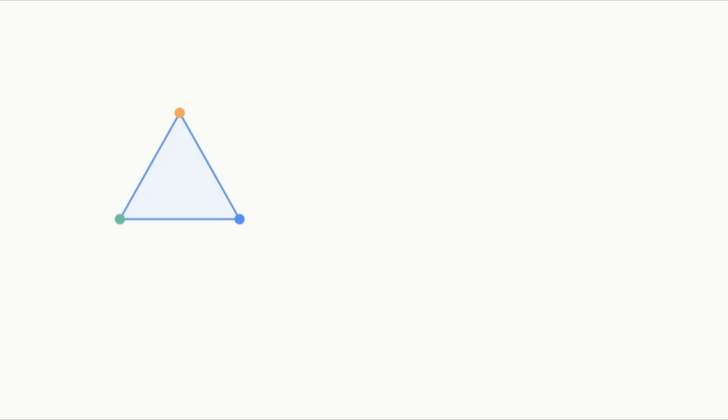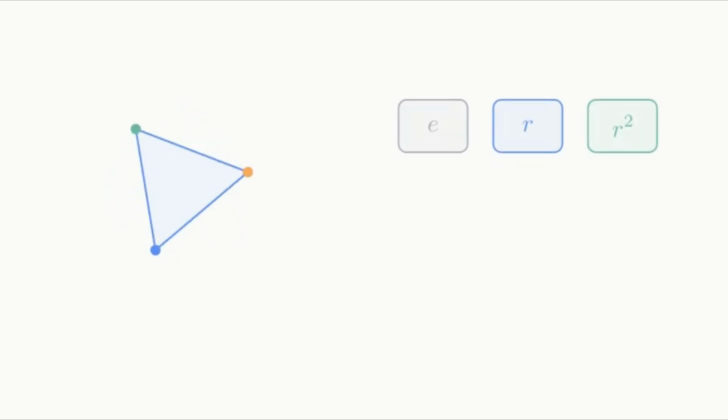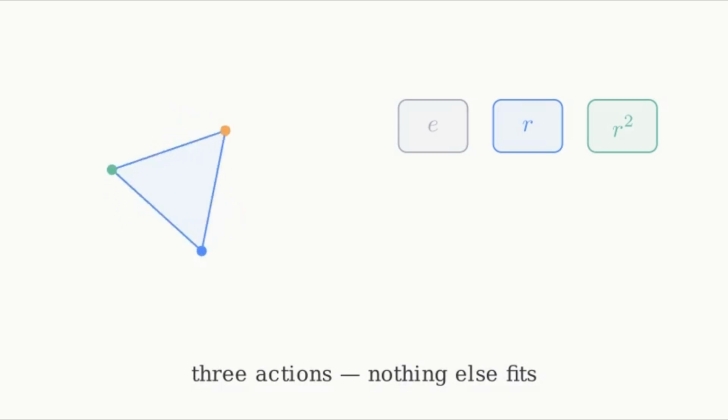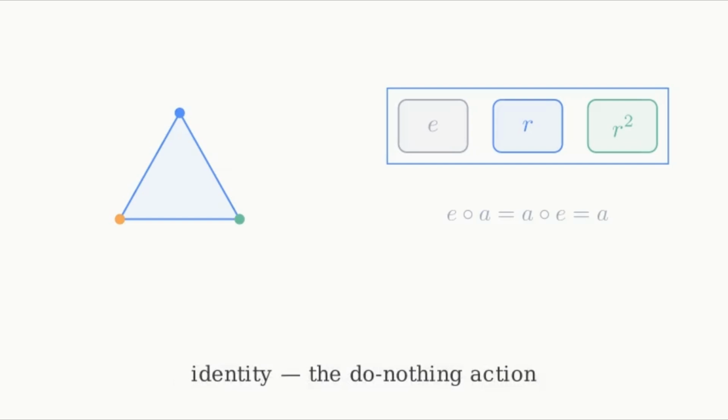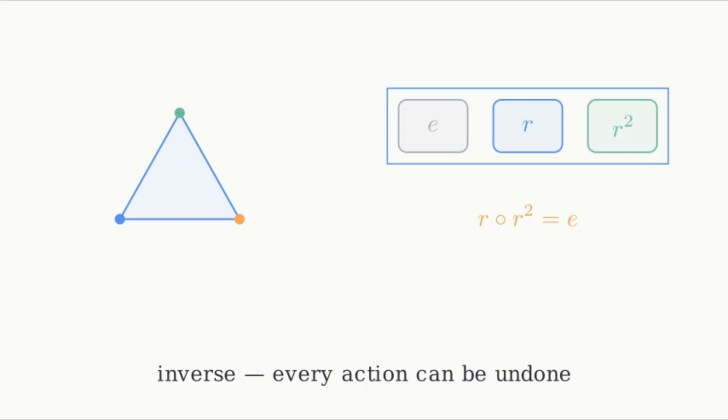Forget numbers. Start with actions. Here are the 3 ways to spin a triangle back onto itself. Do one, then another, and you always land on an action you already had. Nothing new escapes. One of them does nothing at all. That's your identity. And every action has a partner that cancels it. Spin forward, spin back, you're home.